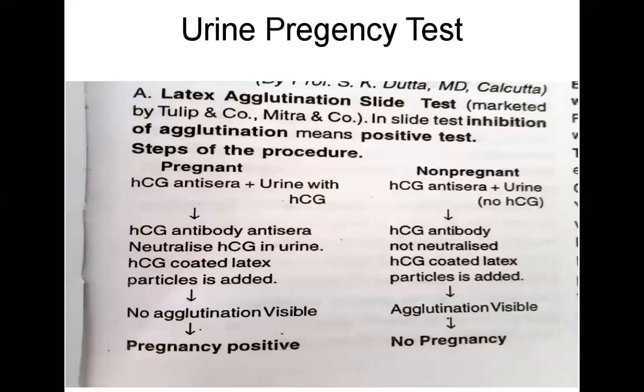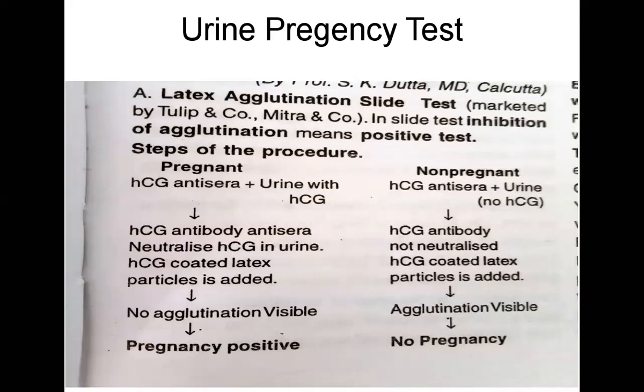So for this, first we require the urine pregnancy test. What is it? The latex agglutination slide test. In the slide test, what does it consist of? If the test is positive, the female is pregnant; otherwise non-pregnant. So in pregnancy, there is HCG antisera and urine with HCG.